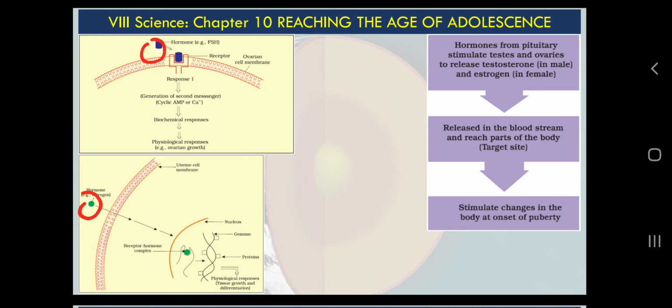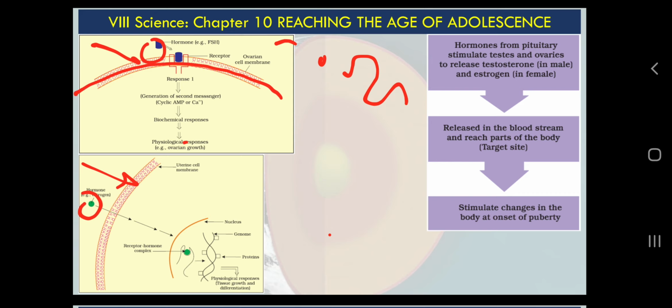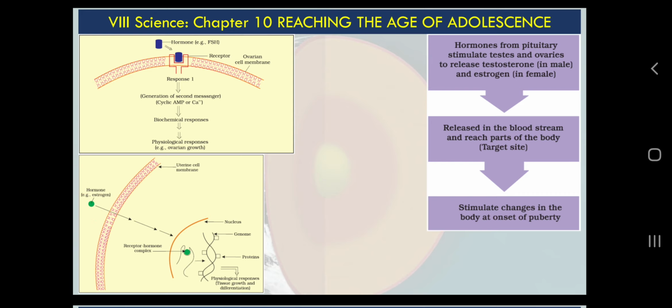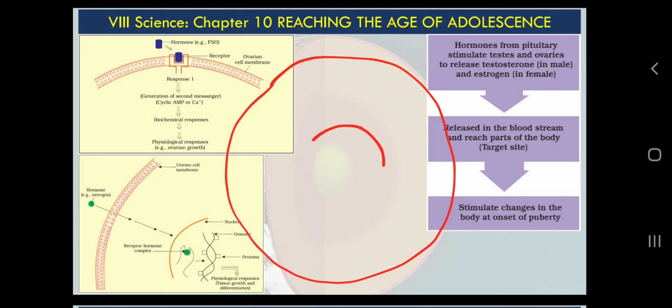What are these chemicals? These are hormones. Okay, so hormone is coming from where? From blood stream, because we know endocrine glands make hormones and they dump that hormone into blood stream, and from blood stream that hormone will go to the target organ and it will approach the cell, or actually the cell membrane, and very simply, it starts some biochemical process in the cell. Okay, at this point of time you need not worry about the process.